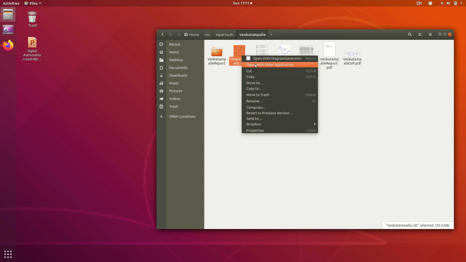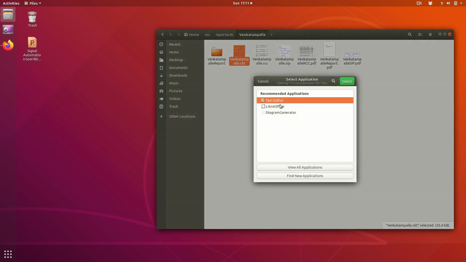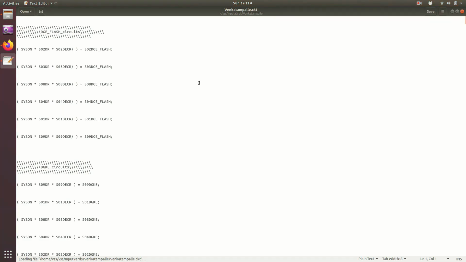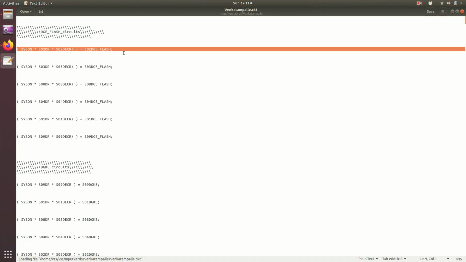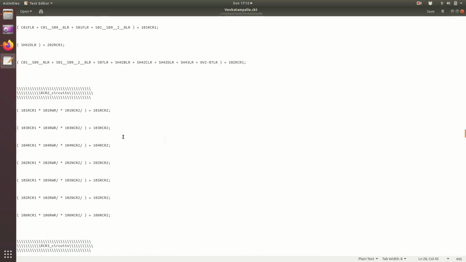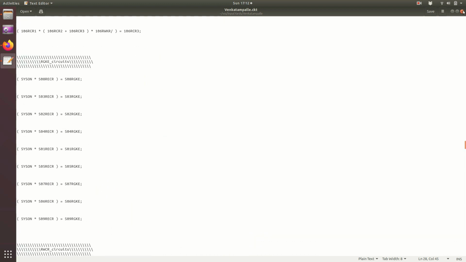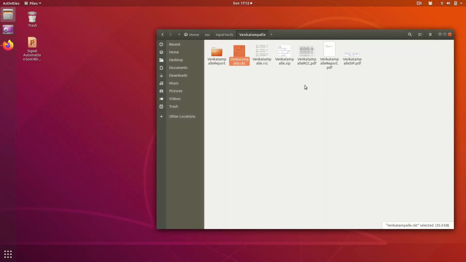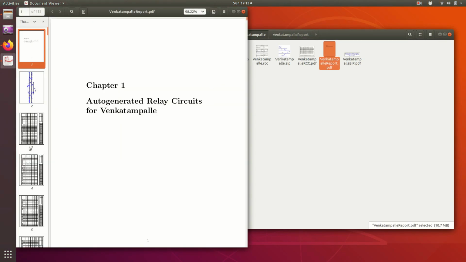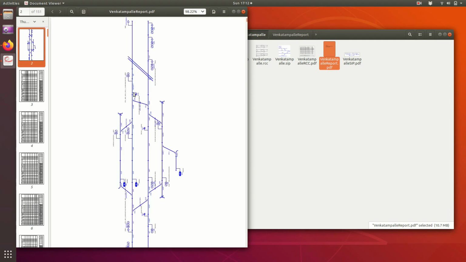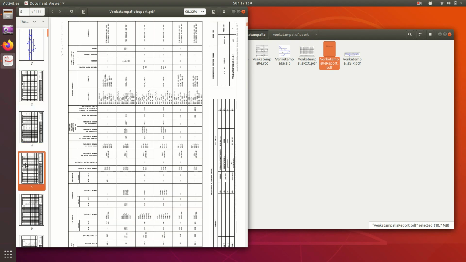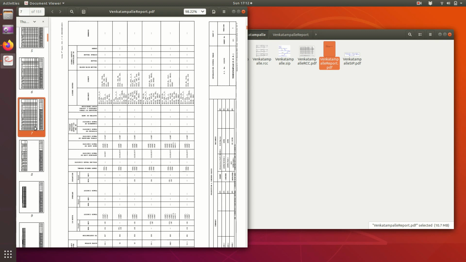I have to open it with a text editor, and here we can see the boolean logic has been generated for the Kyosan EI. The point control circuits are there. So for this station, these have been generated. At the same time, a complete report of around 150 pages has been generated automatically, in which the complete RCC and the relay logic with boolean expression and equivalent circuit diagram for the station have been generated.